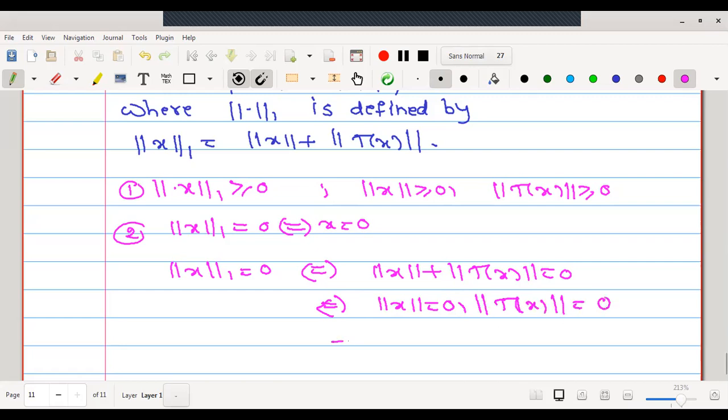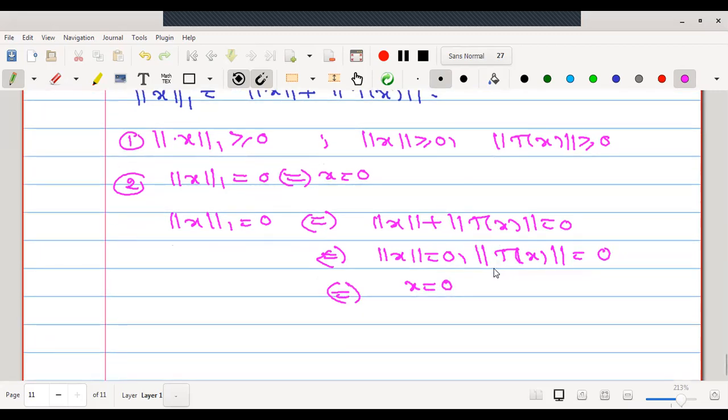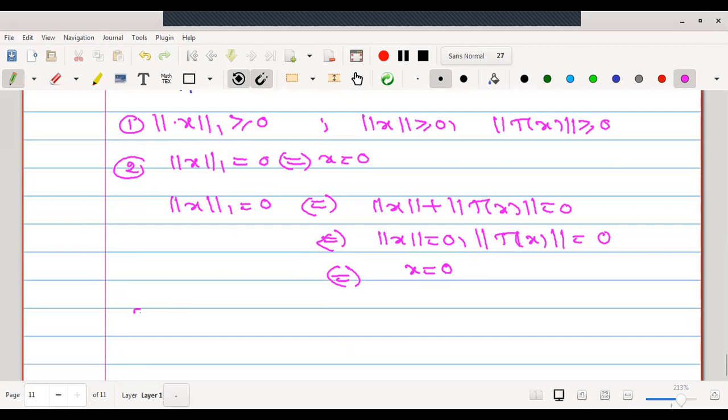Norm of T of x equals 0, and norm of x equals 0 will give x equals 0 because it is a norm defined on the Banach space V. Okay. What is the third property to prove?